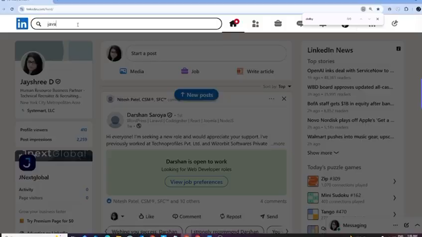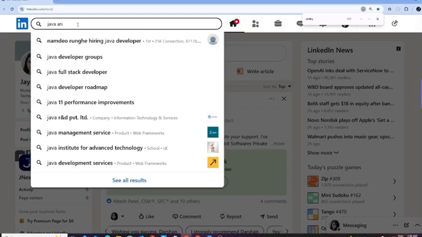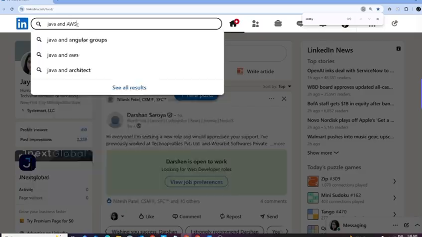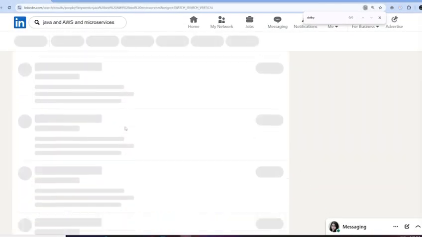Let me be very honest with you. If your LinkedIn profile is not optimized, then you don't exist for the recruiter, and this is the reality. Let me give you one example. If the recruiter needs some profile for the position of Java developer, what will they do? They are going to go to LinkedIn straight and type the keyword Java, microservice, AWS, whatever skill they are looking for. So here's the real problem: if your profile is not optimized with those keywords, you don't exist for the recruiter, and this is the reality.